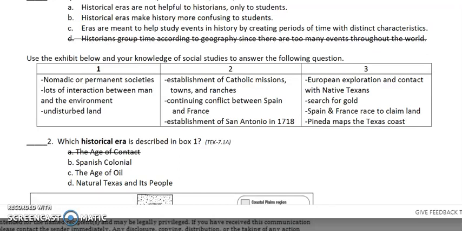In Table 2, establishment of Catholic missions, towns, and ranches. Continuing conflict between Spain and France. Establishment of San Antonio in 1718. In Table 3, European exploration and contact with native Texans. Search for gold. Spain and France race to claim land. Pineda maps the Texas coast.